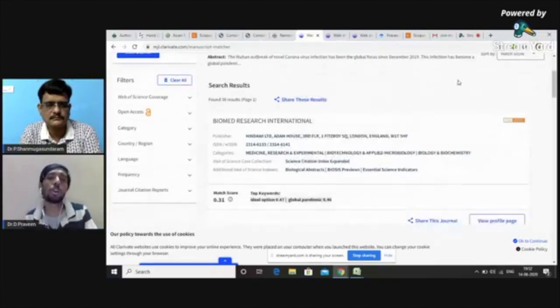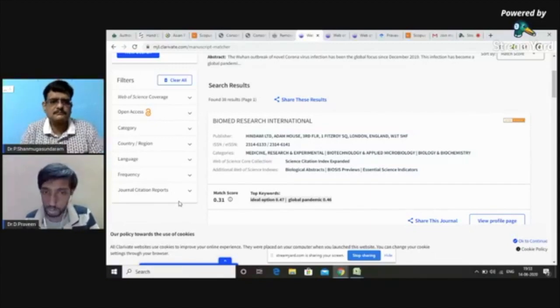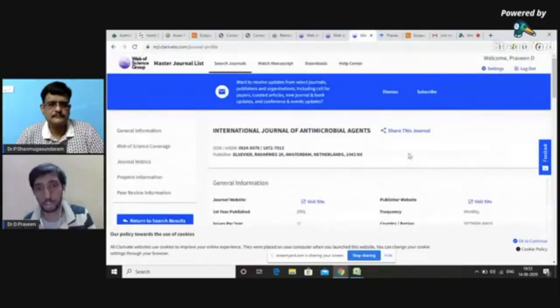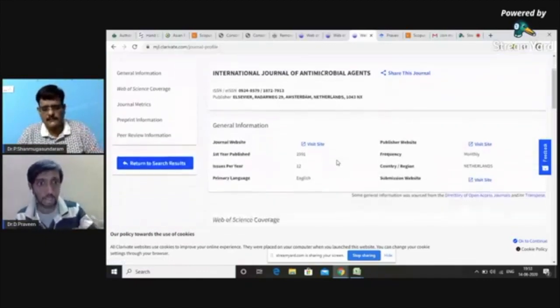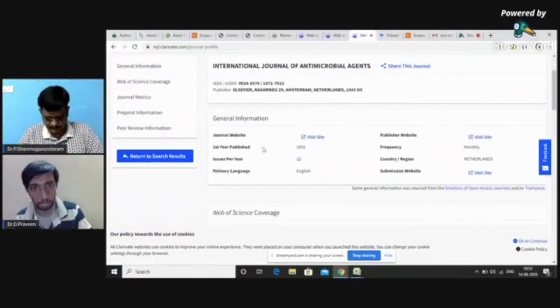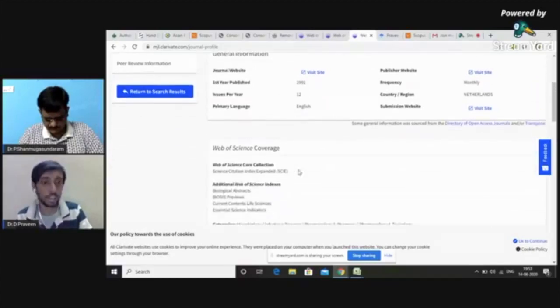The next thing you should always keep in mind is the Journal Citation Reports. We were talking about impact factor. Impact factor is given these days by various agencies, but the global research community will always depend upon Journal Citation Reports. For example, I have chosen a journal in which we recently published a manuscript, the International Journal of Antimicrobial Agents. I searched for the journal in the Master Journal List. Here I found information about the journal, right from the year it started publishing and the number of issues it has. Whether it is in SCIE or ESCI, it gives all the details.